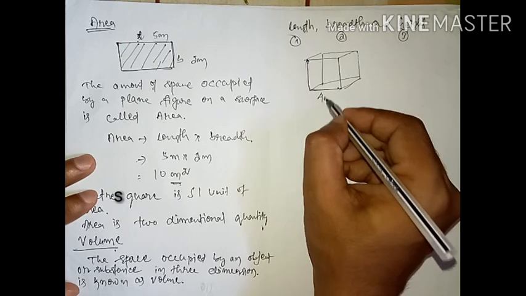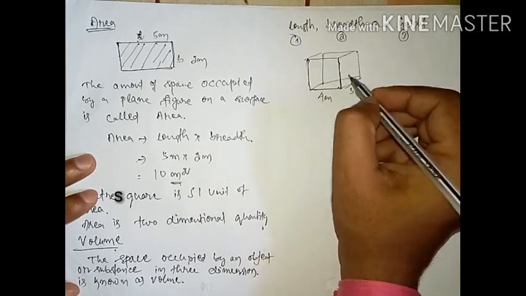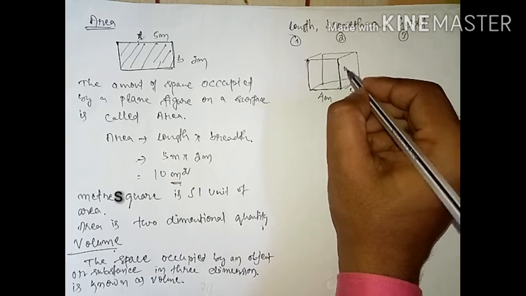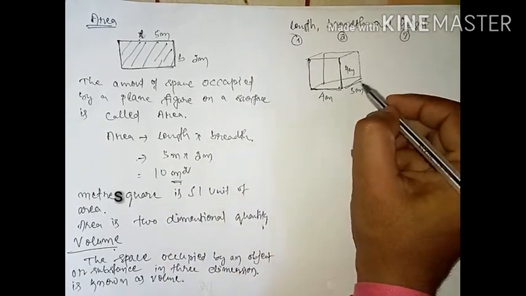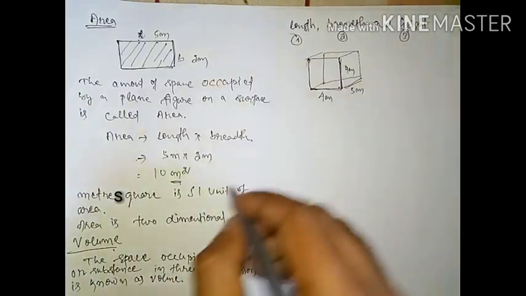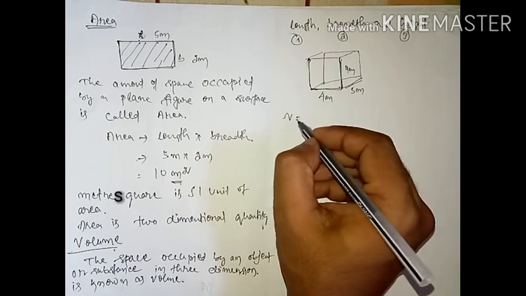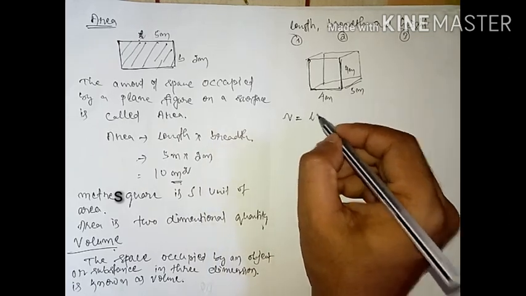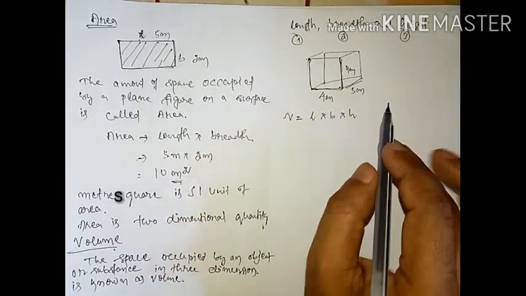Suppose length is 4 meter, breadth is 5 meter, and height is also 4 meters. So you can see length, breadth, and this is your height. If we find out the volume, it will be length into breadth into height in this box.